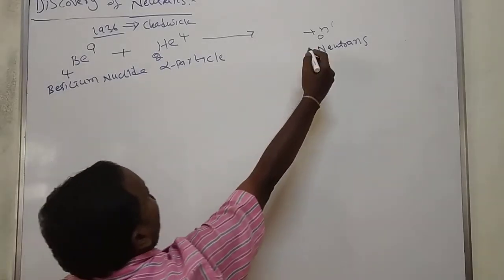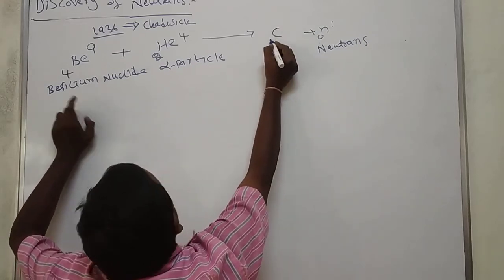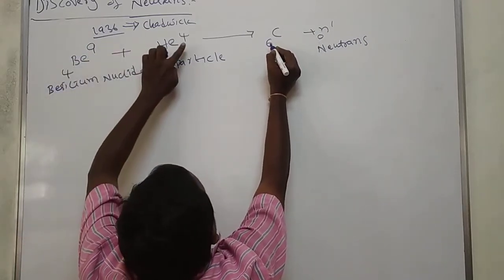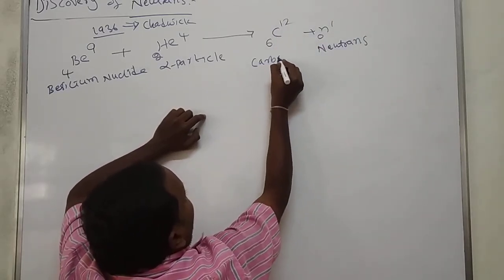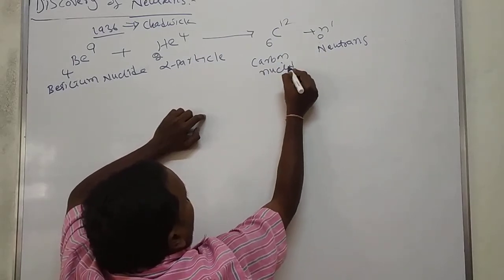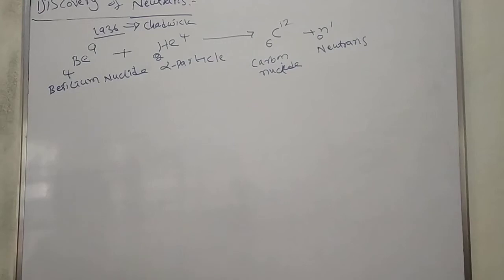Along with that neutron, we got carbon: 4 plus 2 is 6, and 9 plus 4 is 13, minus 1 for the neutron, 12. We get carbon nuclei. The neutrons are produced by the bombardment of alpha particles on beryllium nuclide. This is one of the discoveries of neutrons, and these do not have charge but have mass.